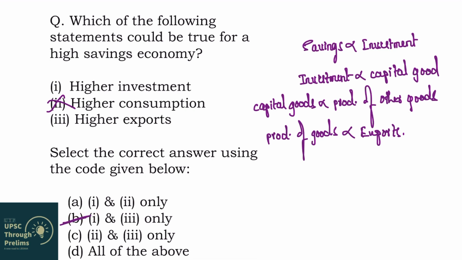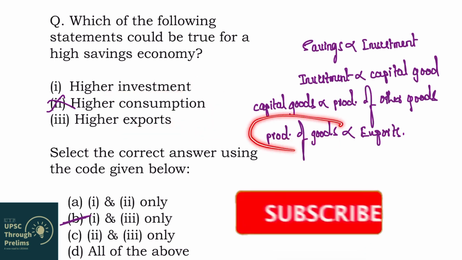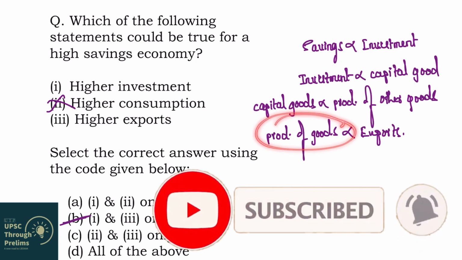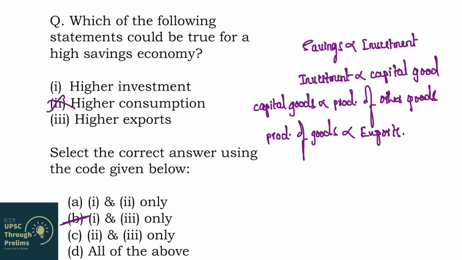So, tell me, can you observe an important relationship here? Whenever investment and exports are increasing, why are they increasing? Because there is increased production of goods and services. And increased production of goods and services means GDP is increasing, right? So, can you say whenever savings increase, GDP will increase?